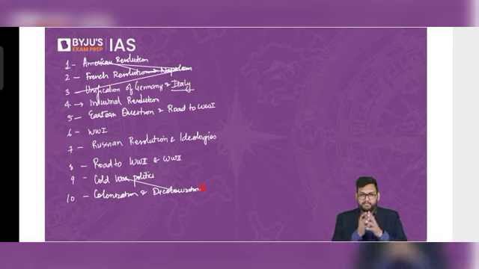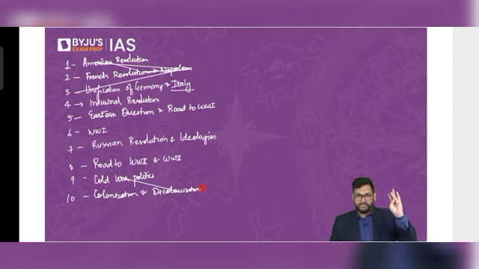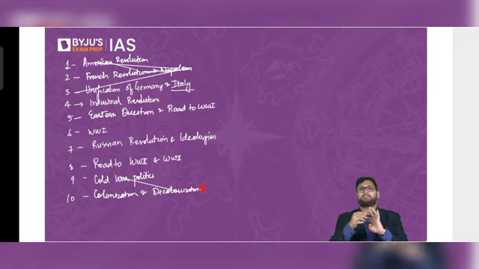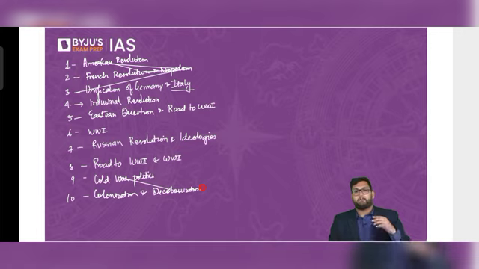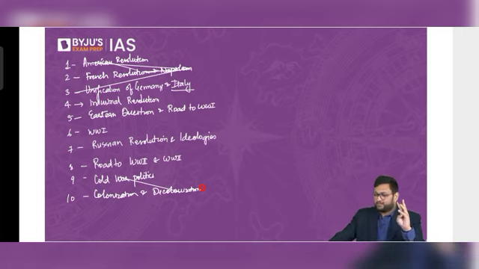Now, very simply, these are the 10 modules. American, French, Unification of Germany, Italy, Industrial Revolution: 4 modules which are standalone. So if you miss any of these, technically they are not connected, not that much. But after module number 5, Eastern Question, World War I, World War II, Cold War politics, these 4 modules are linked to each other.